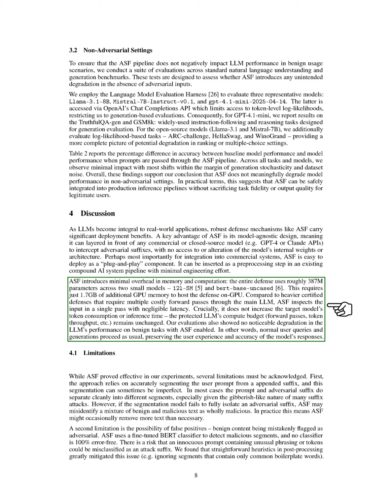ASF is efficient, using about 387 million parameters across two small models, which only adds around 1.7 gigabytes of GPU memory. Unlike heavier defenses that need multiple passes through the main model, ASF inspects inputs in a single pass, resulting in very little delay. Importantly, it does not increase the token usage or inference time of the target model, ensuring that the performance on regular tasks remains unaffected.